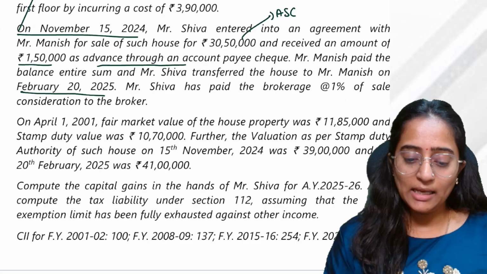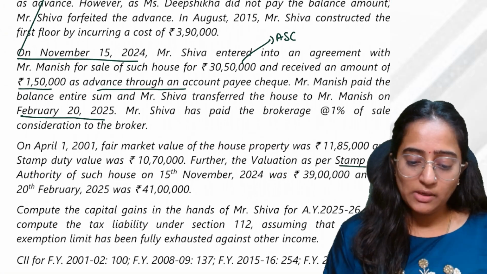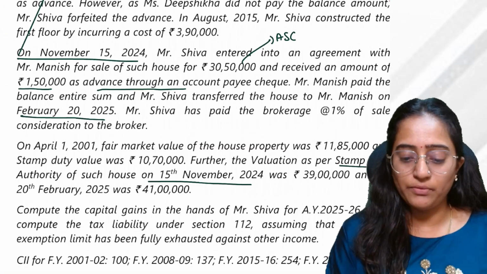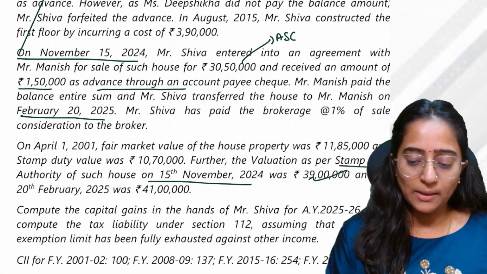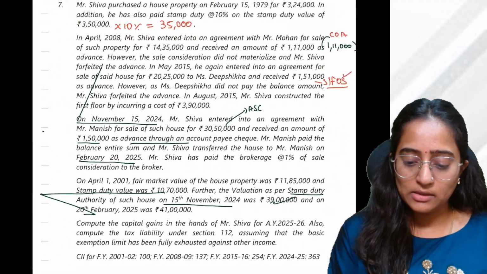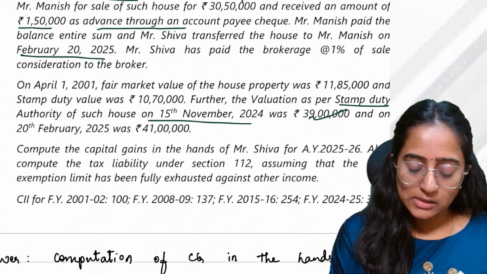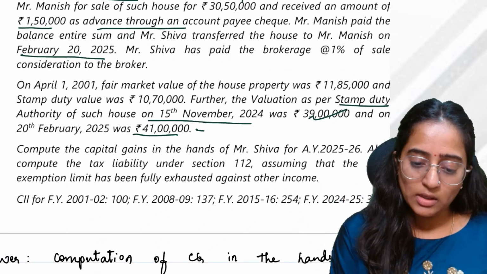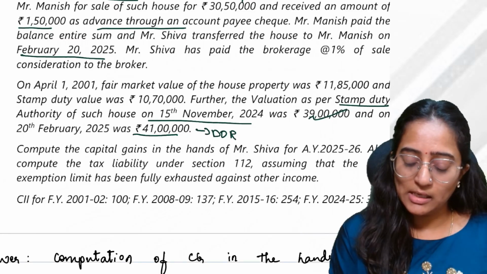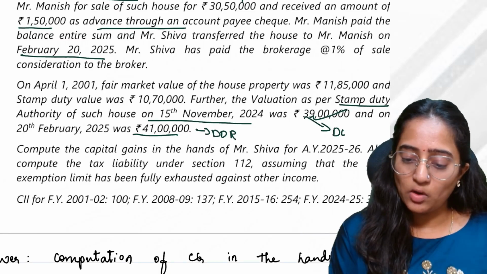Now let's see, is there any SDV given? Yes, SDV as on this date is 39 lakh, and SDV as on this date, just a minute. This is the SDV as on the date of registration, and this is the SDV as on the date of agreement.